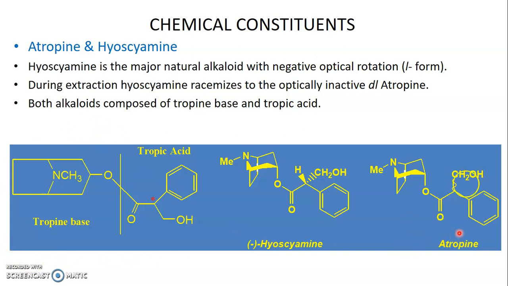Here is the structure of atropine. You can see it's a racemic mixture, whereas hyoscyamine has a similar structure, but it is the levo isomer. So it has an ester. Ester means an alcohol and an acid. So here is the alcohol base, OH would have been over here: the tropine alcohol, tropanol, and the tropic acid. So this is your tropic acid. Alcohol plus acid gives us the ester alkaloids.